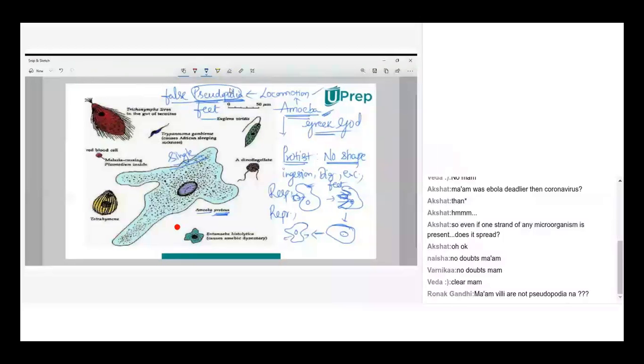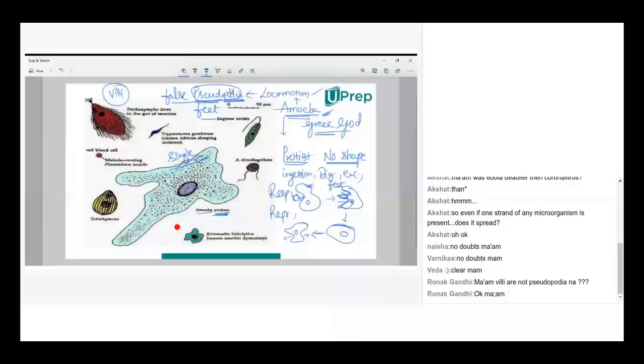Okay. No, villi are not pseudopodia, Ronak. Villi are different. Villi are the ones which help in absorption. They're not projections. Pseudopodia are the projections of the body. See in this diagram, they have given projections like this.